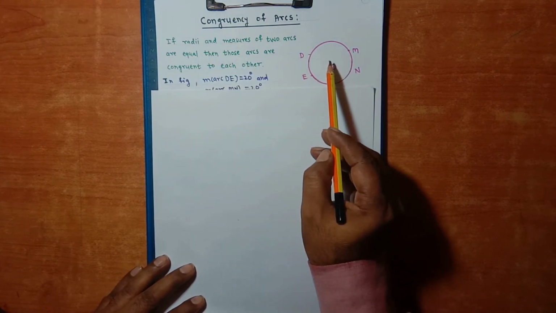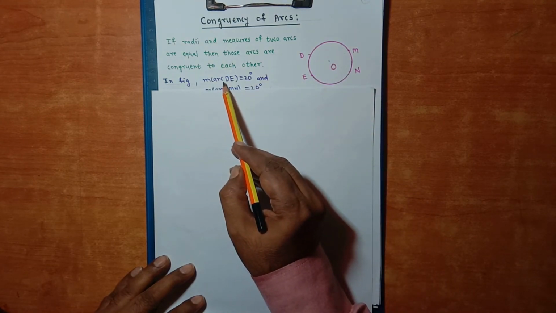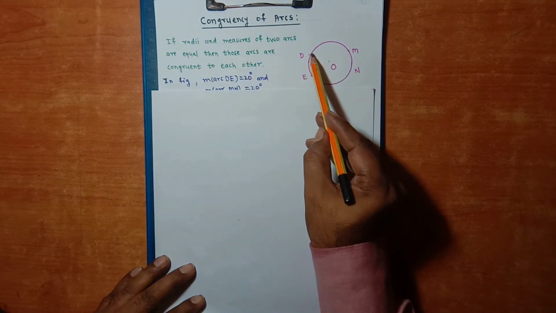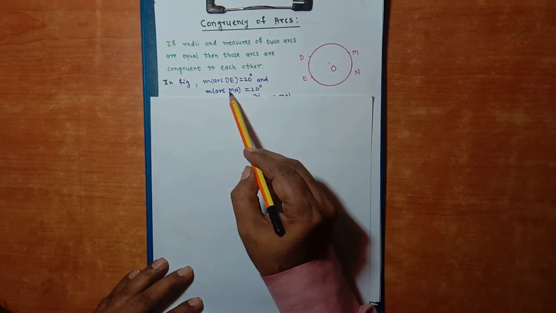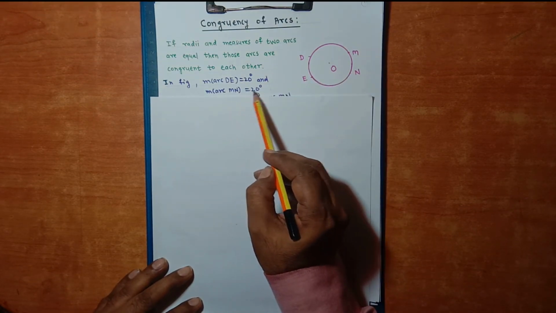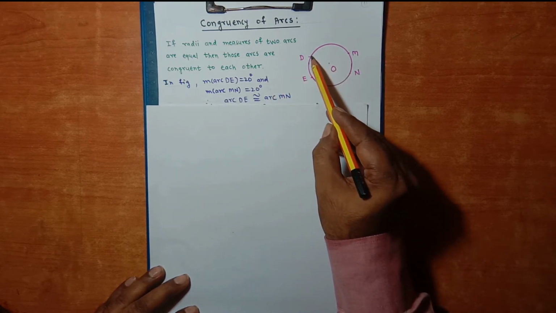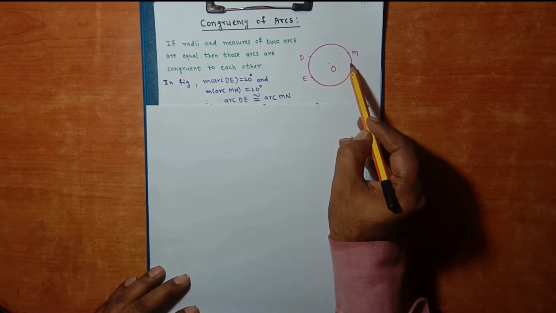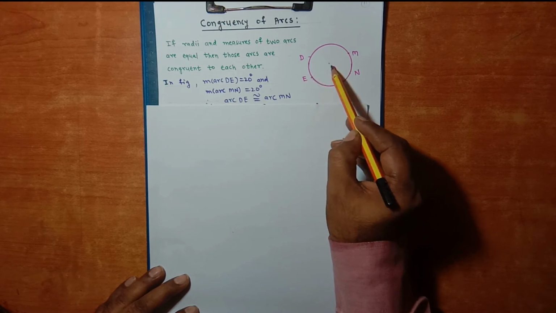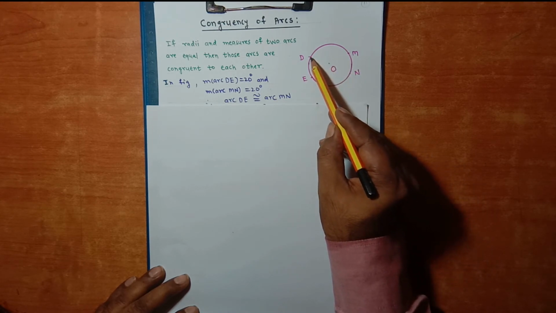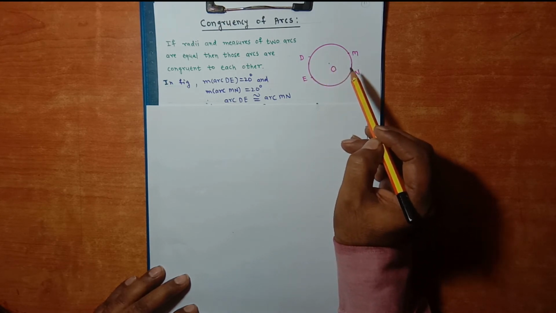In the figure, O is the center. Measure of arc DE is equal to 20. This is measure of arc DE. And measure of arc MN is 20. This is arc MN. So we can say that arc DE is congruent with arc MN because their radii are same as well as their measure is also same.